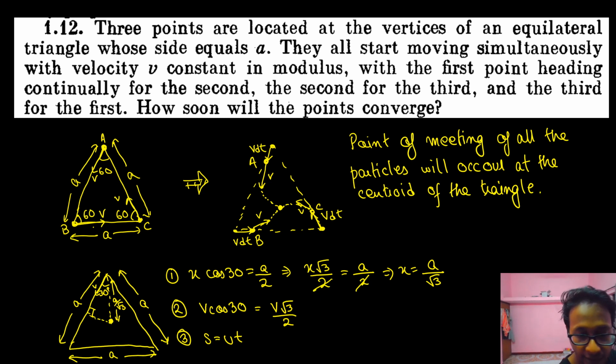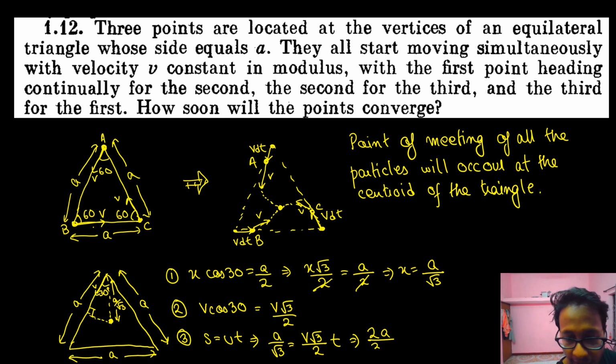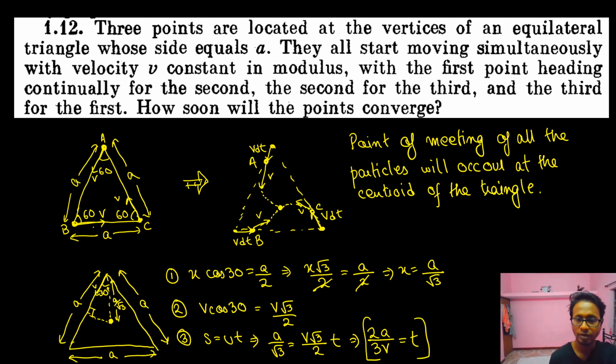Let's write it neatly out here. S is equal to ut, u is nothing but v root 3 by 2, and S is nothing but a by root 3. So a by root 3 is equal to v root 3 by 2 into t. If we find out the value of time, the value of time is nothing but 2a by 3v is equal to t, or time is equal to 2a by 3v. All of you understood this one?